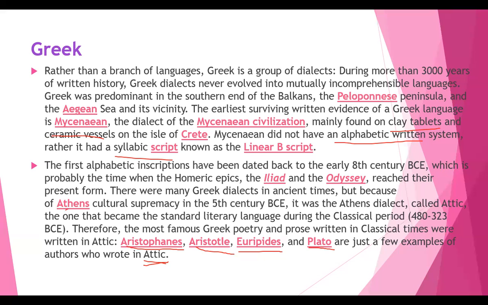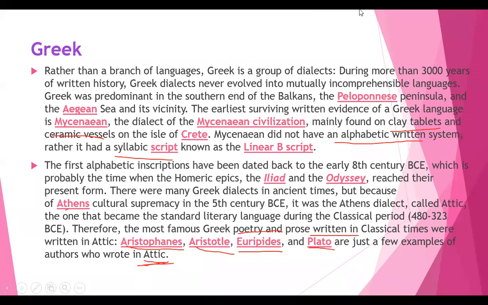So Athens started ruling at the time. What happened? They came up with their own language, their own things. But then Greek poetry and prose written in classical times, by many authors, was preserved. Who are a few examples? You can see that Aristophanes, Aristotle, Euripides, and Plato are just a few examples of authors who wrote Attic, right? So this is about the Greek branch.